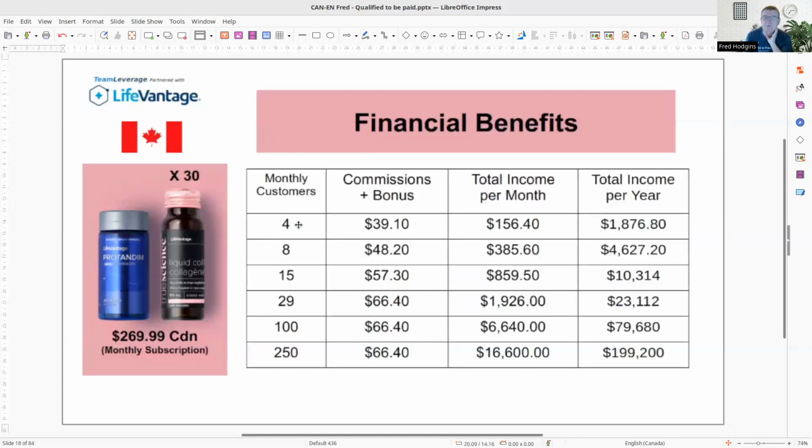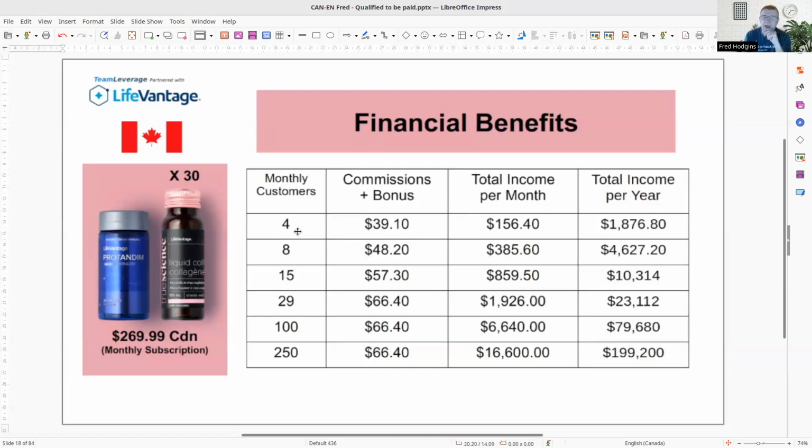Here shows the potential, this slide here, and this is if you have just customers using collagen and Protandim. I want to show the income potential. And you had 4 customers. This is actually at 140 points, this bundle here. And your commissions and your bonus for those 4 people would be $39. It'd be $156 or $1,800 a month. And you've unlocked your consultant price.